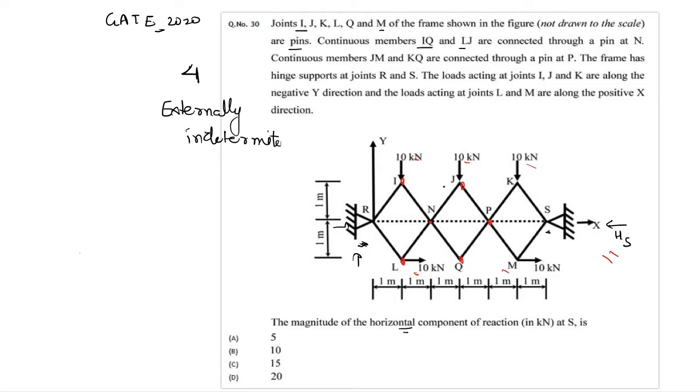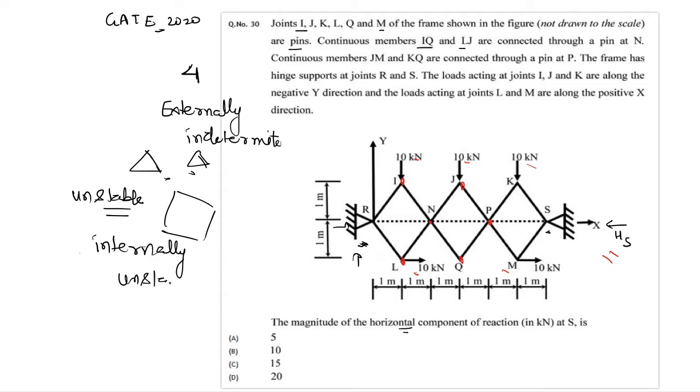structure. At the same time, if we see the internal structure, these are not forming basic triangles, and we know in case of a pin jointed structure, a triangle is the stable structure, and if it has quadrilateral form then it becomes unstable. So internally this structure is unstable, and because of that, applying method of sections or method of joints for this question will not give the correct answer, because we cannot use it for unstable structures.